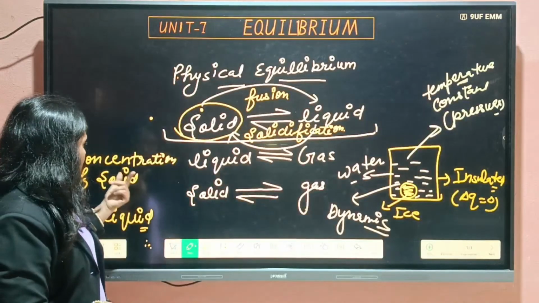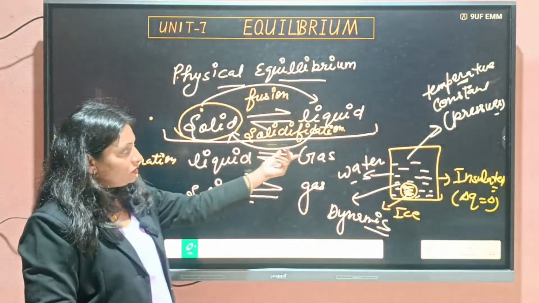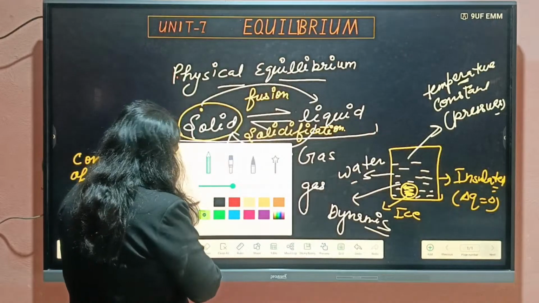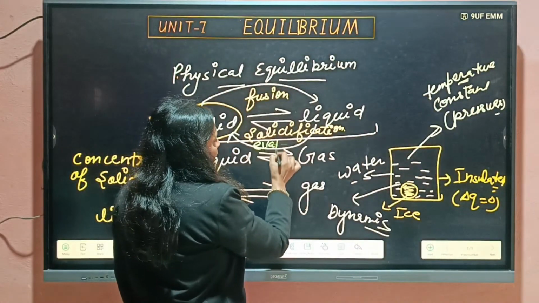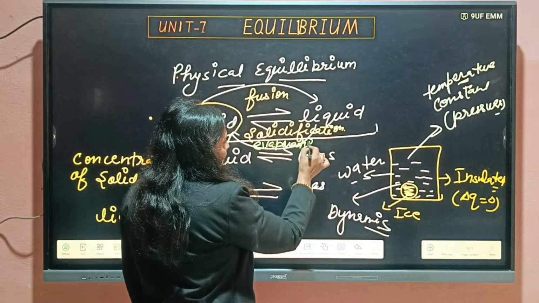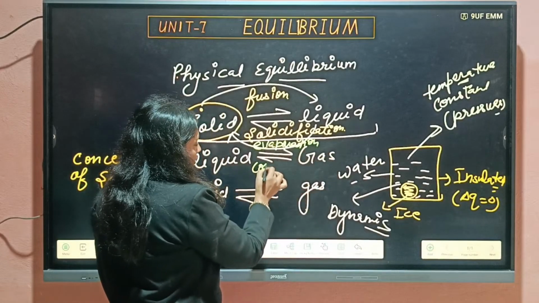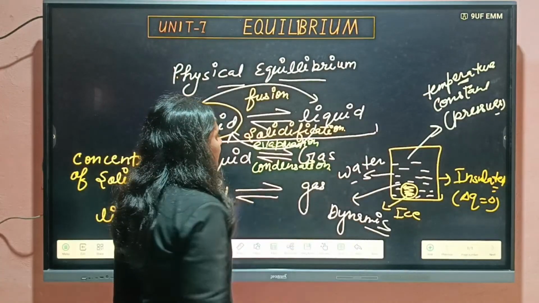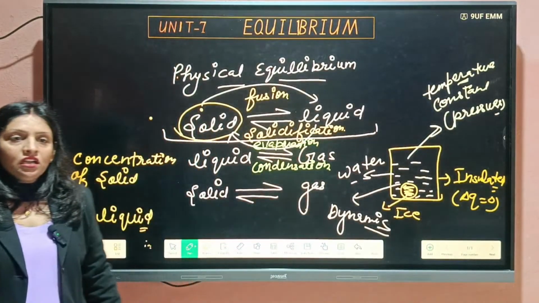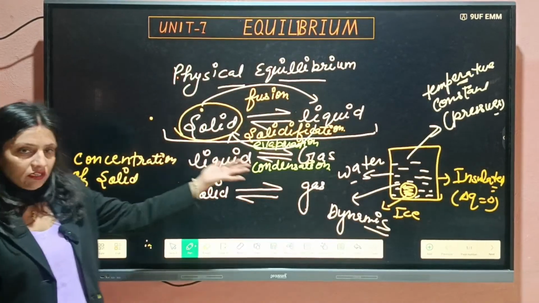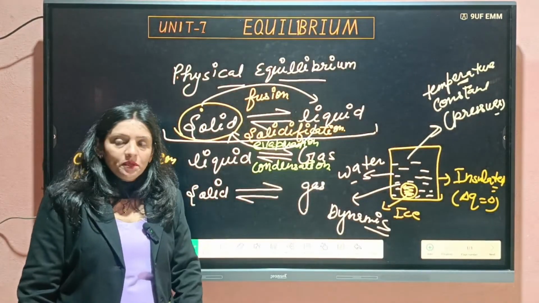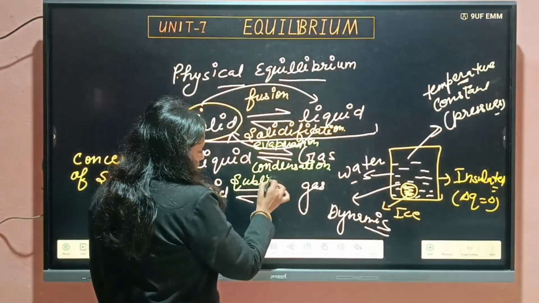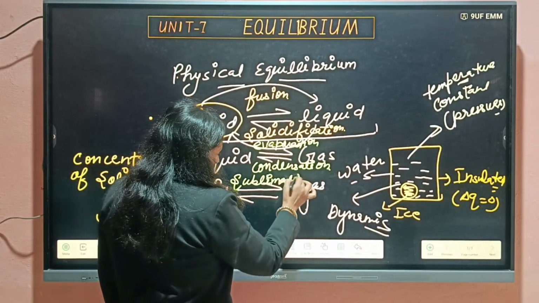Like this, liquid can convert into gas. This process is known as evaporation. And gas converts into liquid. That is known as condensation. Means if rate of evaporation is equal to rate of condensation, that is also equilibrium, physical equilibrium. Solid into gas is sublimation.